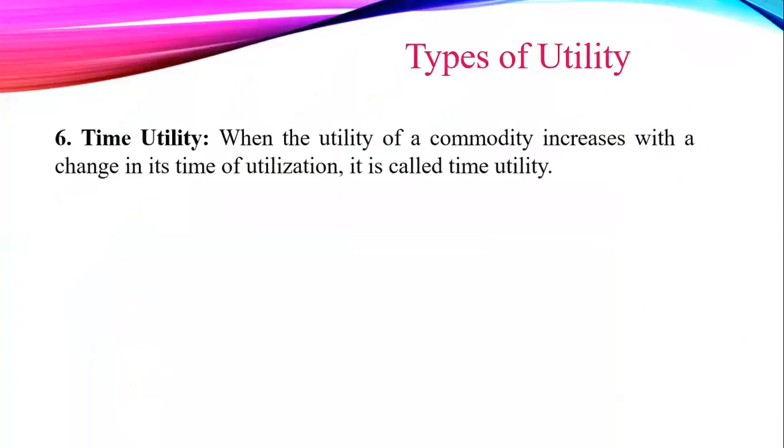The next type is time utility. When the utility of a commodity increases with a change in its time of utilization, it is called time utility.